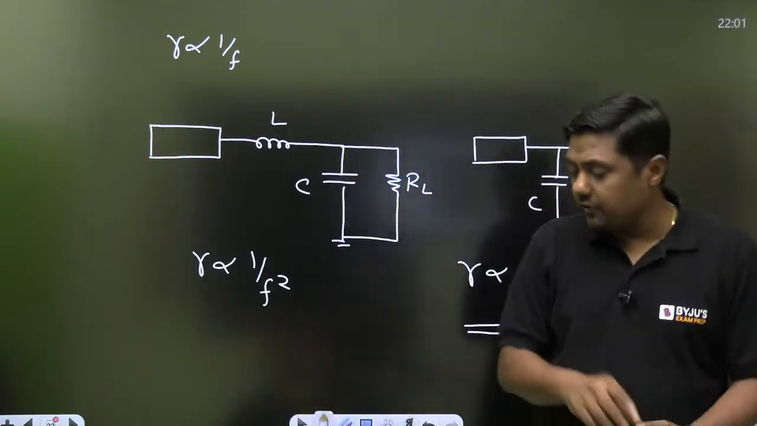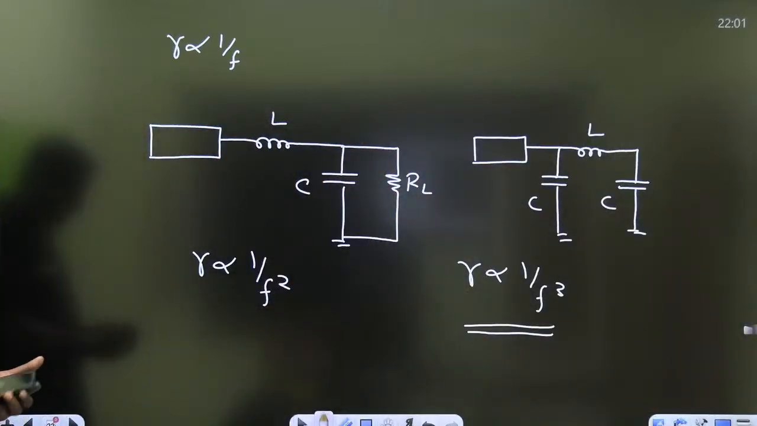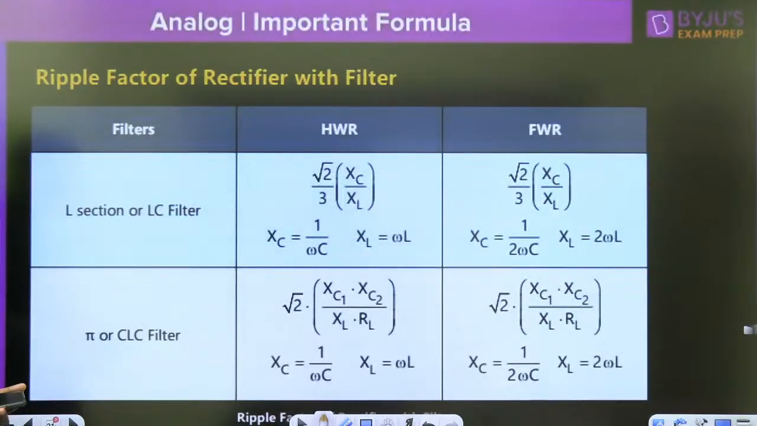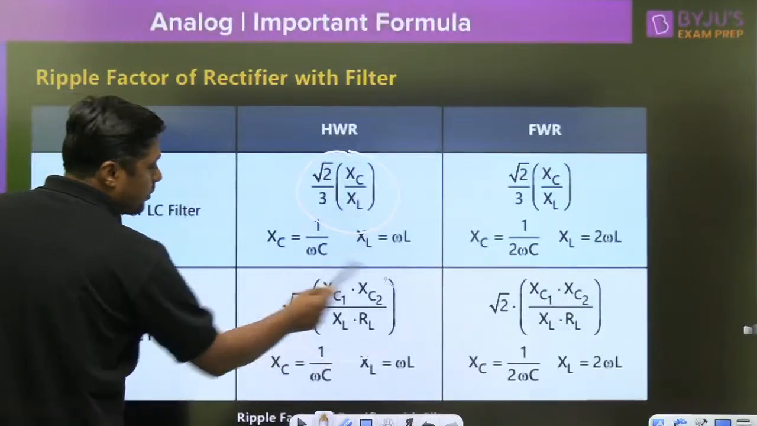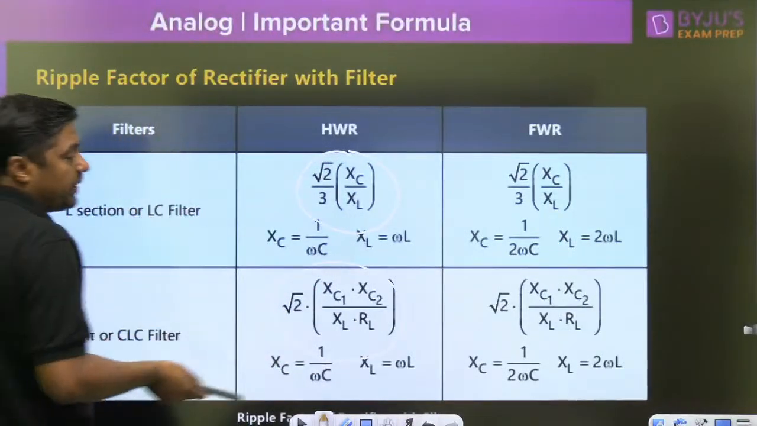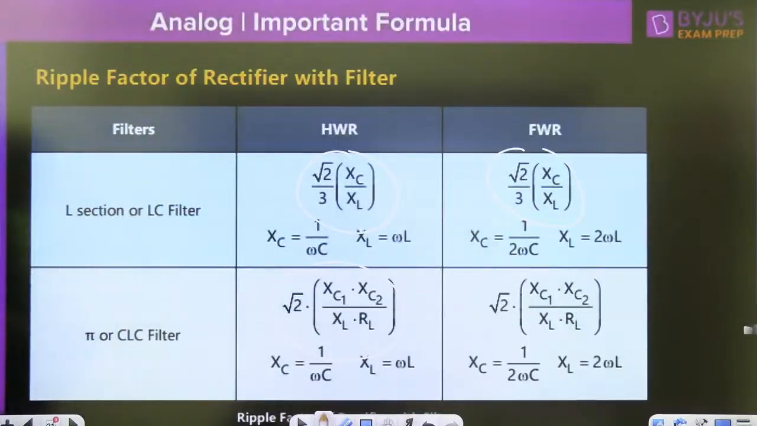One by one I will give the answers to your questions. Is there any doubt in this? Anyone? That is the formula for the ripple factor. Please go through this: L section or LC filter, pi or CLC filter. No need to mug up, but simply remember that it is independent of RL. Here it depends upon the RL. The previous two formulas depend upon the RL, but for the L section filter it is independent of RL. Inversely proportional to L, inversely proportional to C. Always remember that.